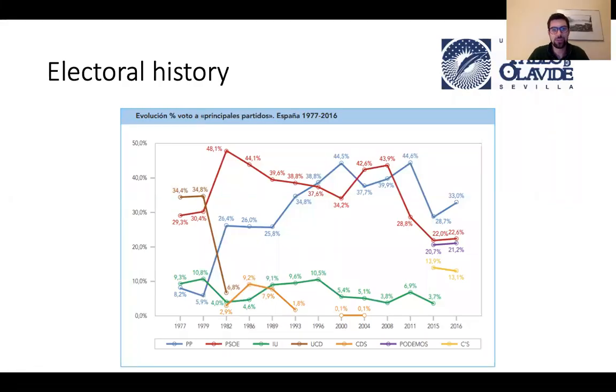In the second half of the class, we're going to talk about actual results of the elections in Spain, and we're going to try to understand voters in Spain and who votes for whom. So the first thing we're going to talk about is the electoral history of Spain.